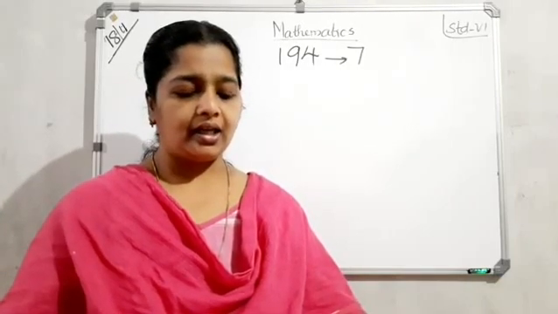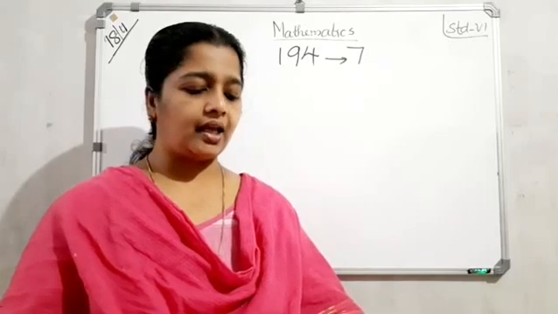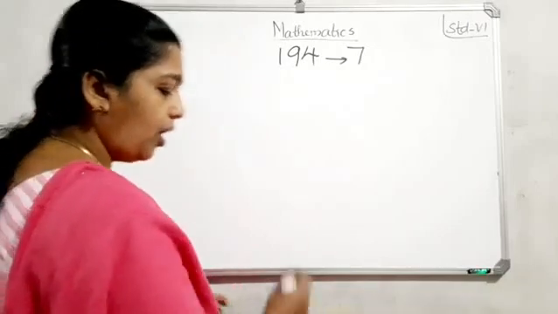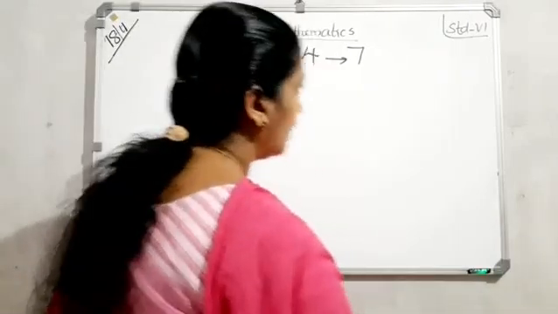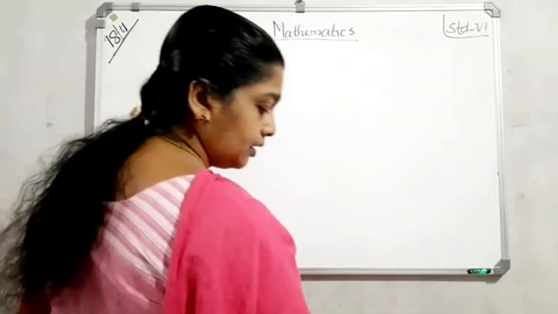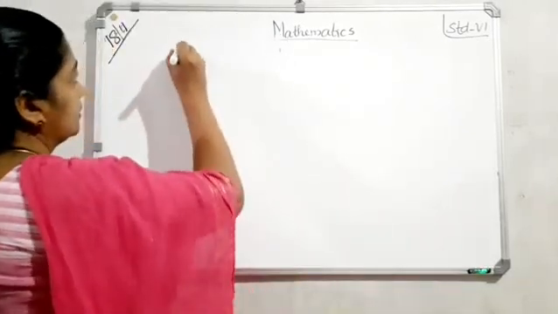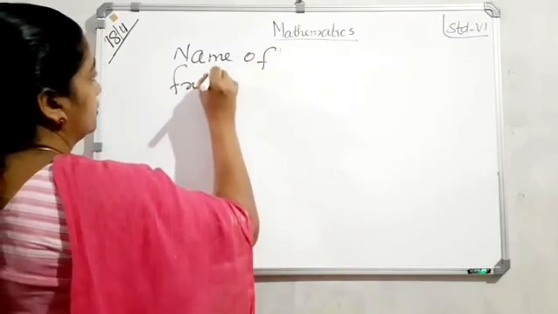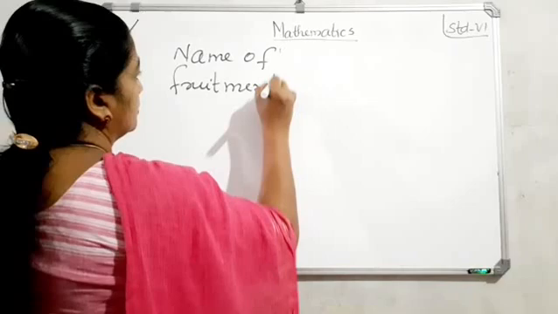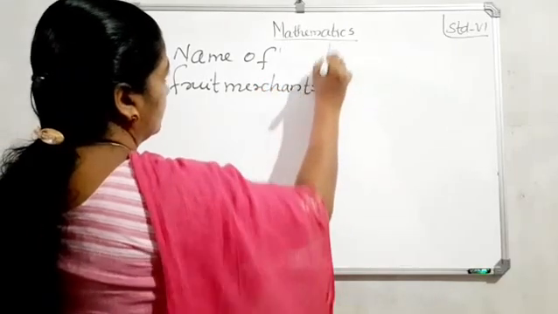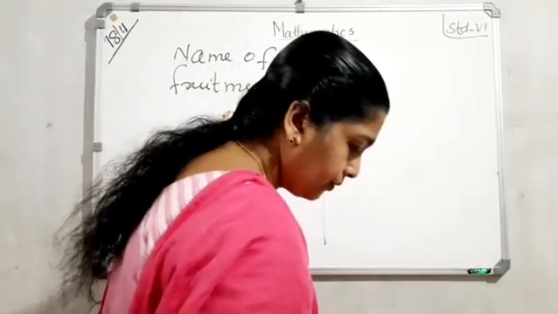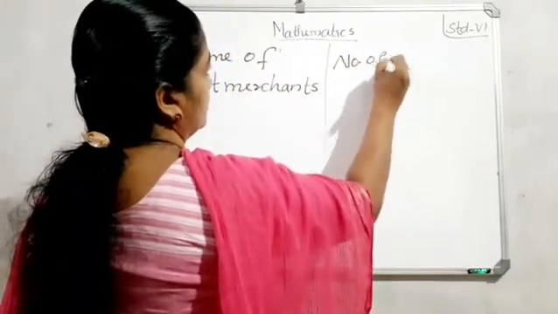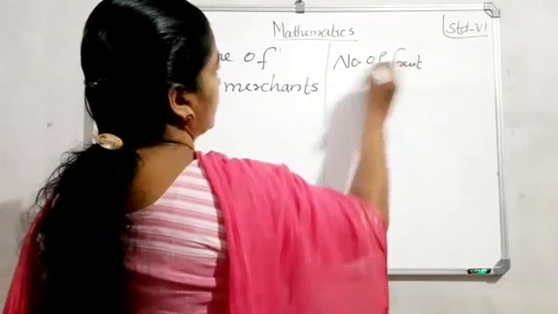And given are the name of the fruit merchants and the number of fruit baskets.